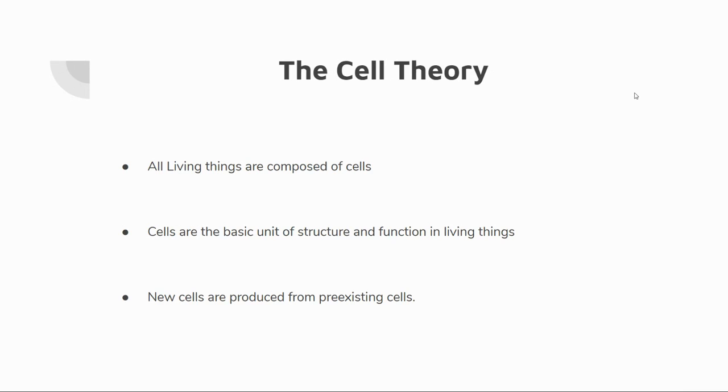So, with all that being known and pointed out, the cell theory is as simple as the bullets here. All living things are composed of cells. Cells are the basic unit of structure and function in living things, and new cells are produced from pre-existing cells.